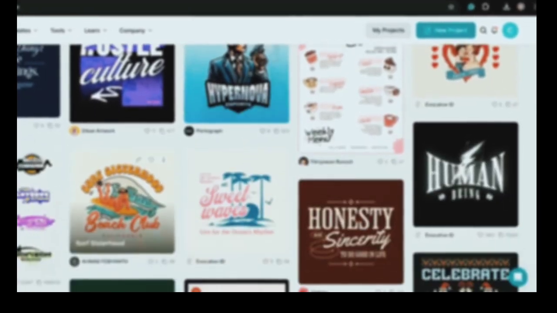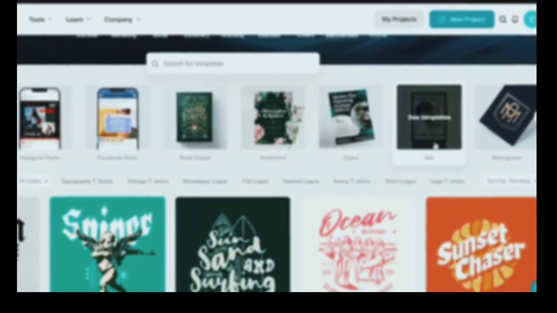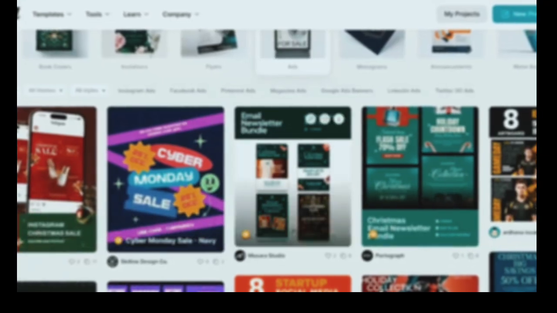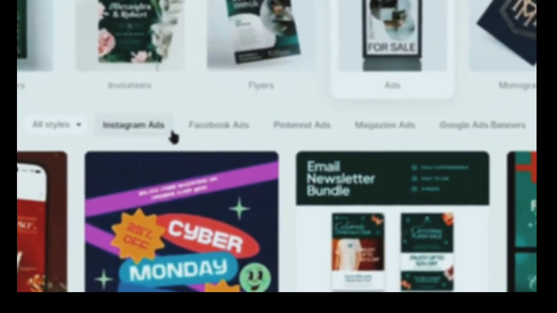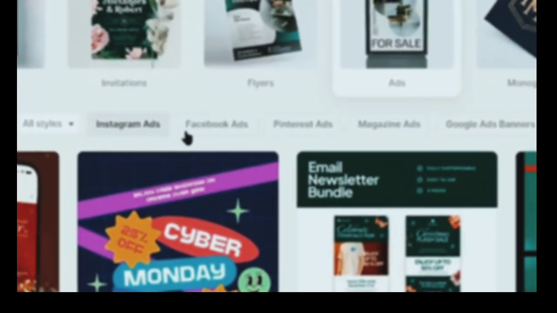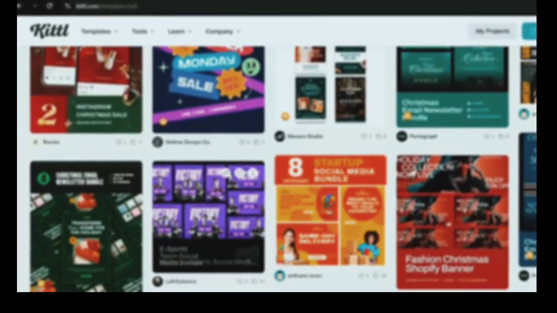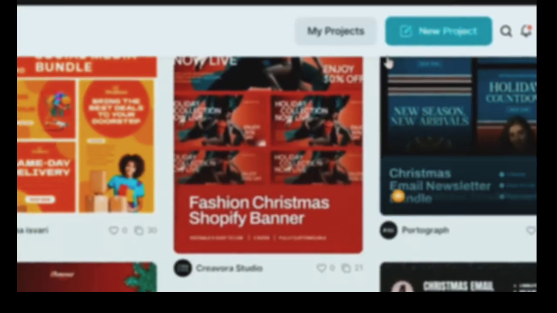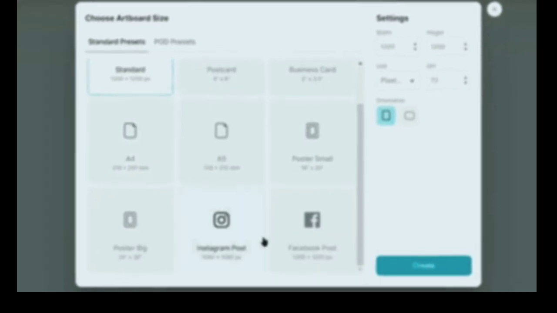You can also select any of the ads templates available here, and you can also select the ads template itself from here. That's going to show you different social media and website ad templates. You can even choose a particular social media ad template from here, like the Instagram ads, Facebook ads, Pinterest ads, etc. And if you don't like any of the templates available here, you can just click on the new project button right here, and you can start to create your design from scratch using the Kittl elements.